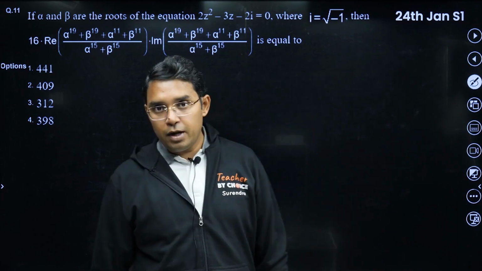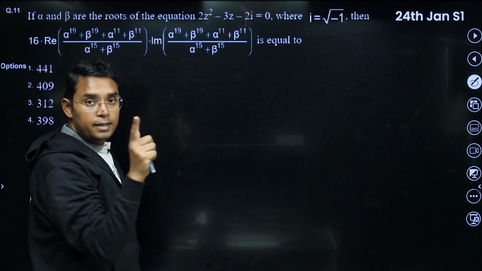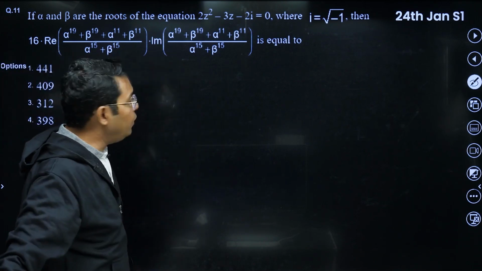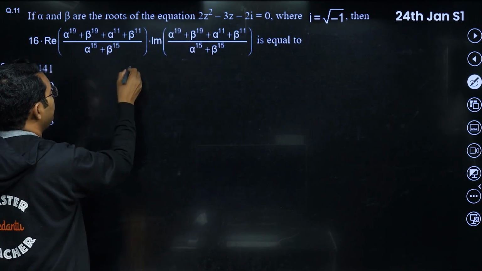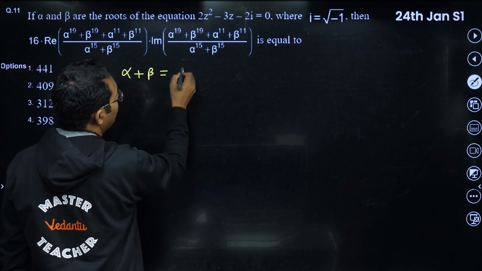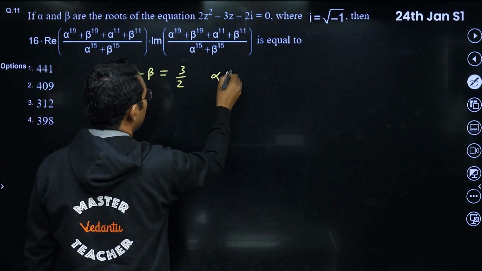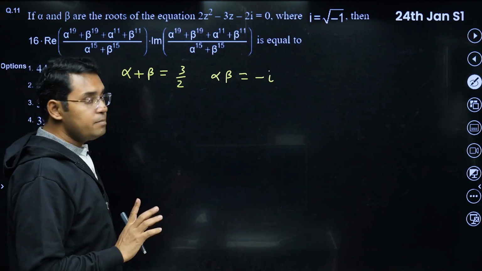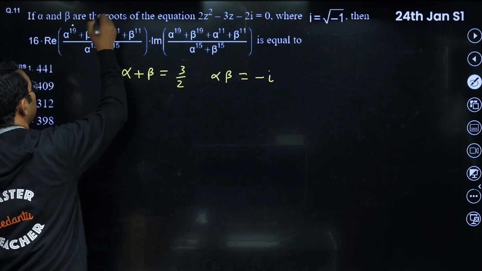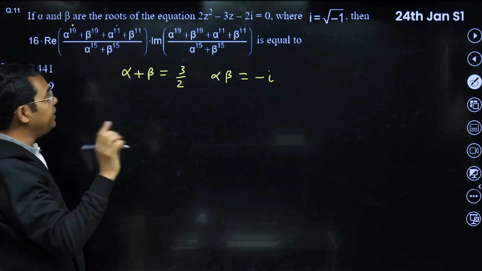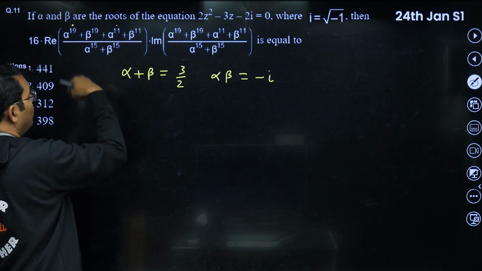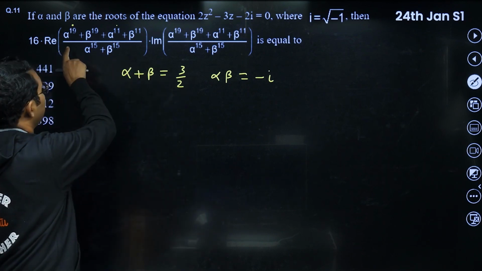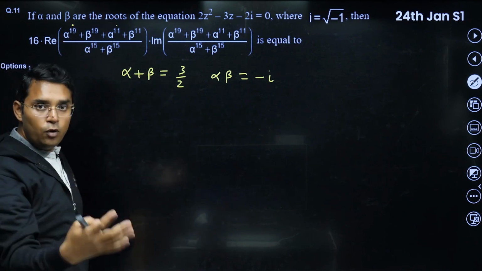Please see. We are given a quadratic in which 2 iota is there in the constant term. Alpha and beta are the roots, and we have to find the real into imaginary of this. So what is special about this question? Alpha plus beta is equal to 3 upon 2, and alpha into beta is equal to minus iota. Here if you see the difference of power, 19 to 11 is 8, alpha to alpha, beta to beta, and in the denominator you have power 15. So maybe we have to try something like that. We can write a relation where the difference of power is 4 or 8, something like that.